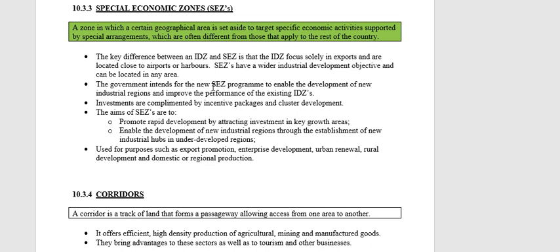Okay, so the government wants the new SEZ program to enable the development of new industrial regions. Remember the focus is still on stimulating underdeveloped areas. We need to uplift underdeveloped areas, create jobs and reduce poverty in those areas. So basically they want to create new industrial regions. They want to create industrial development in areas where there isn't any, and they want to improve the performance of the existing IDZs as well, because the IDZs haven't been very successful.